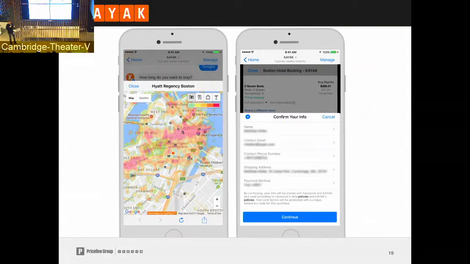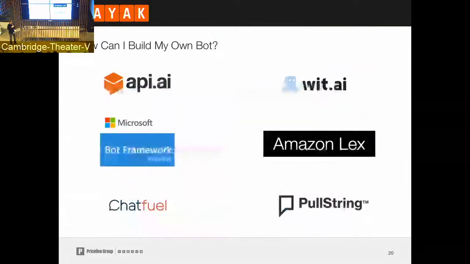And that's why we now see a lot of bots, especially those in more e-commerce type of cases, that use this fusion of web components, which is basically any sort of HTML5 you can imagine, and the bot components, which is typing, buttons, and quick replies. These are examples of what you can do, and also what our bot does that was developed in my team here at Kayak.